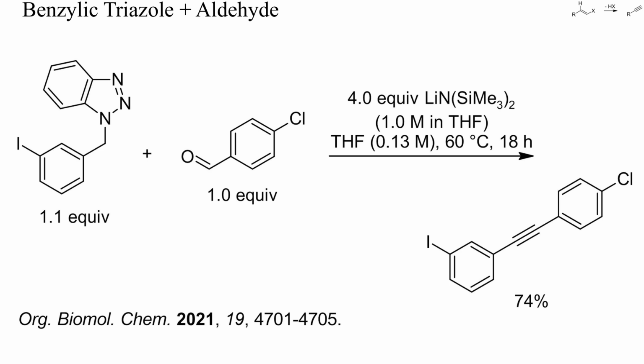Benzylic triazoles react in the same way as benzylic sulfones. Again, a large excess of strong base was required to bring about both the condensation and the elimination. Because aliphatic alkynes readily isomerize in the presence of strong bases, and because of the self-condensation of aliphatic aldehydes, this strategy was again limited to the synthesis of diaryl alkynes.